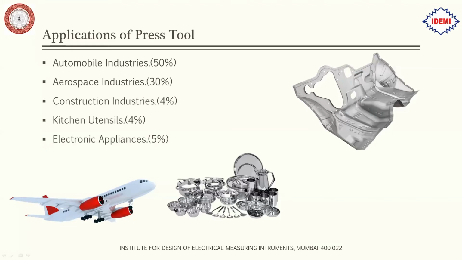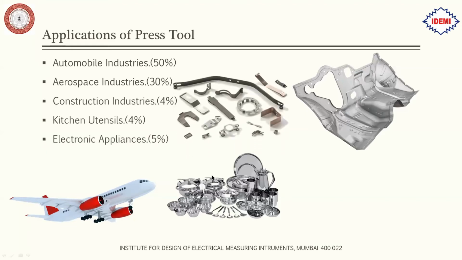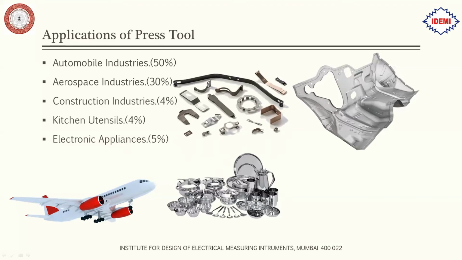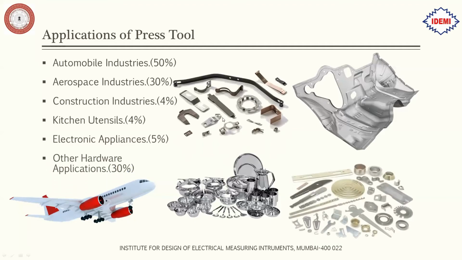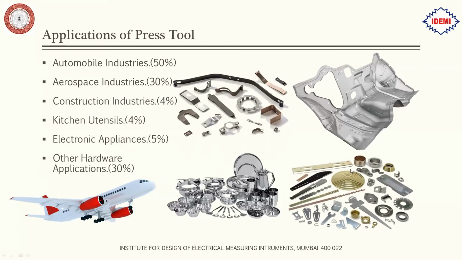Then electronic appliances, like the lugs or the connectors; these small components are also made by press tool. Then other hardware appliances, like motor stacking for motor stator windings, is also made by press tool design. It is called the stamping tool.